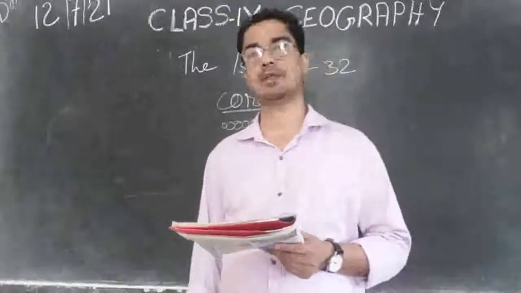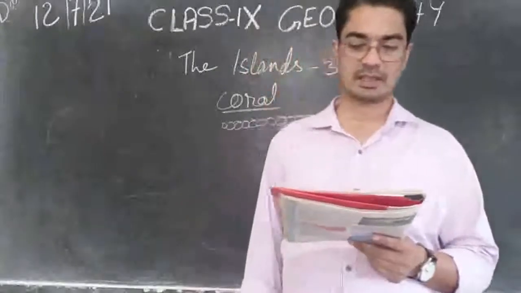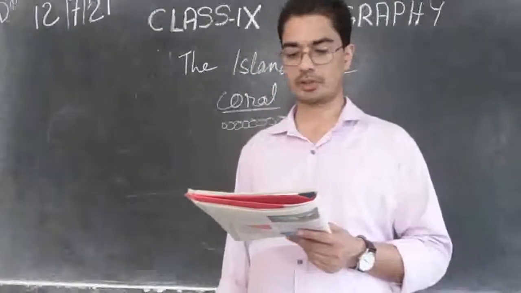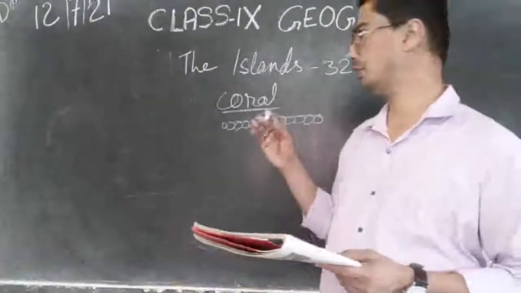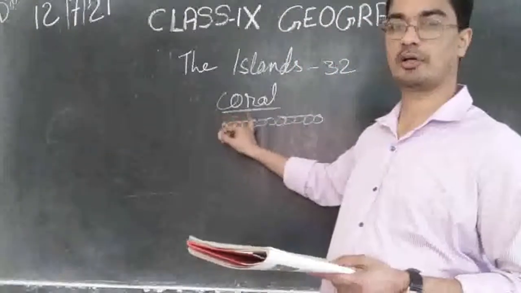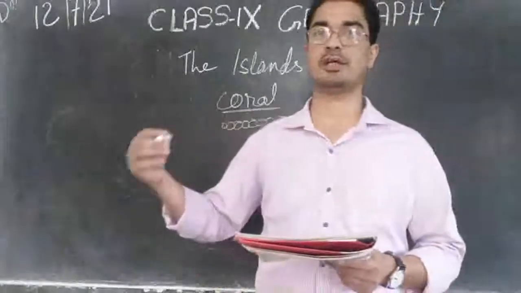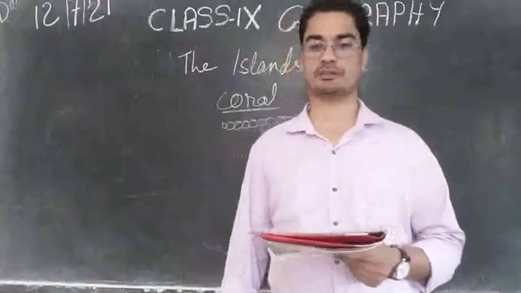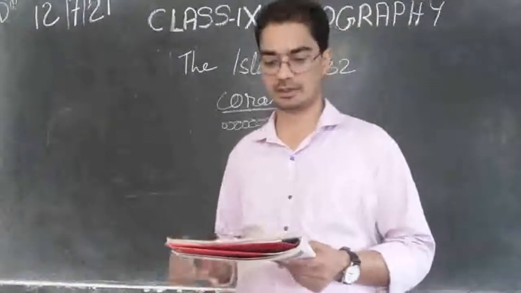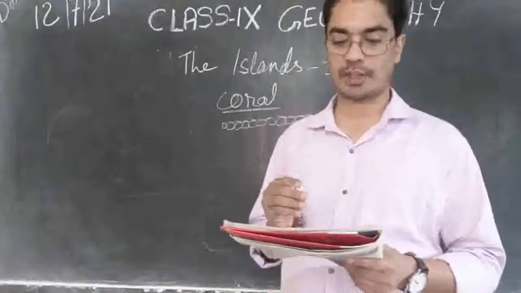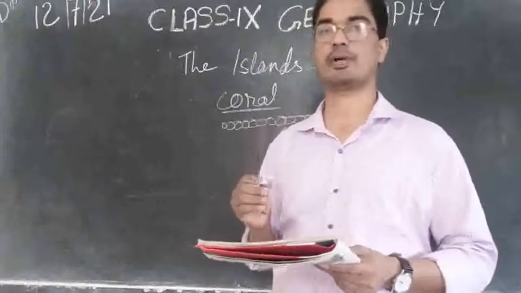And it is believed that these islands are an elevated portion of submarine mountains. In Lakshadweep we said it is coral, created by small microorganisms. But the Andaman and Nicobar Islands are part of the elevated portion of submarine mountains.